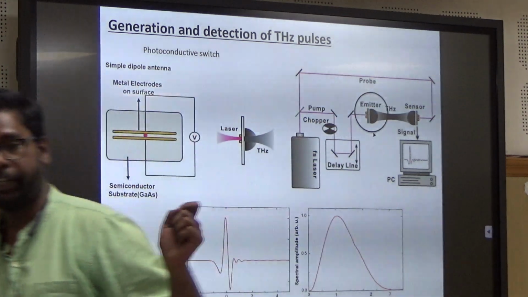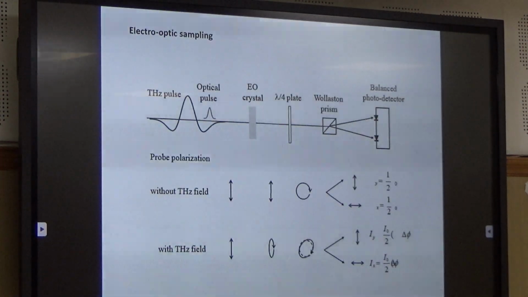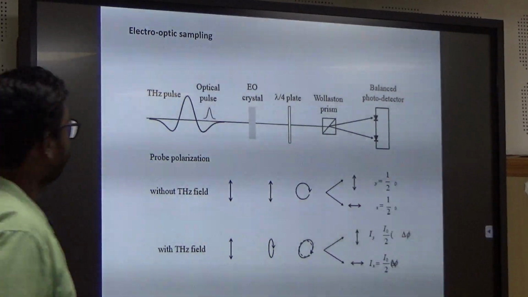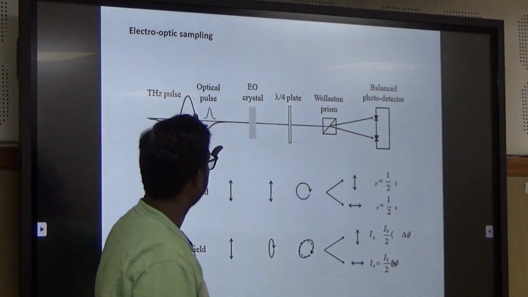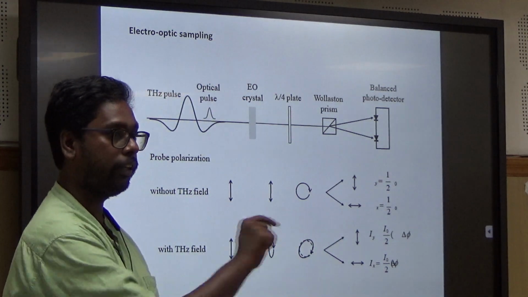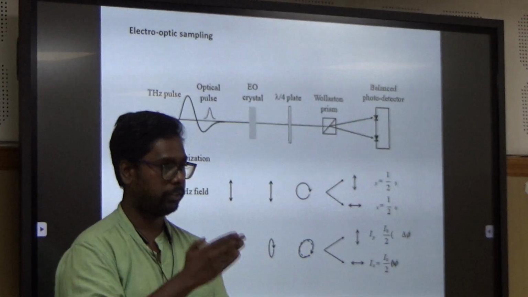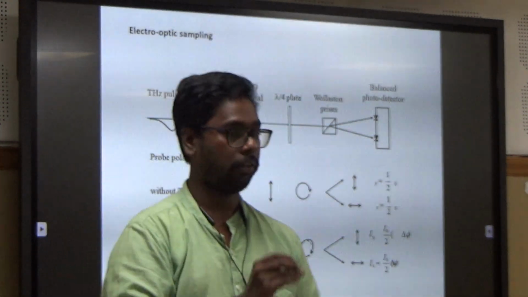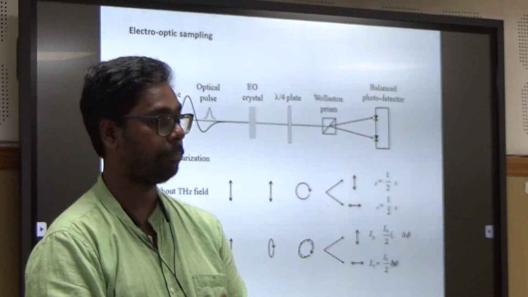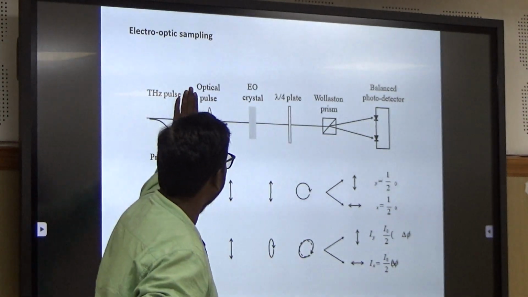Now how do we detect a terahertz radiation? This is the terahertz pulse. After the generation, we send the terahertz pulse without a sample. In the absence of the terahertz pulse, the probe pulse which we have split, let us assume this pulse is not there.